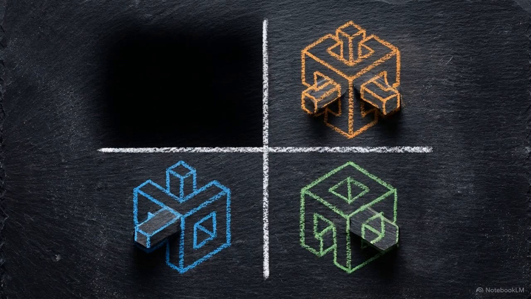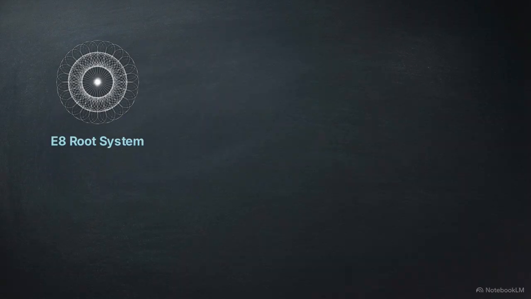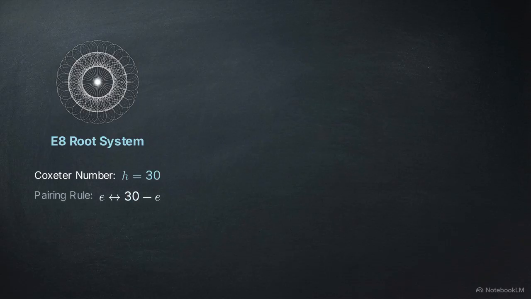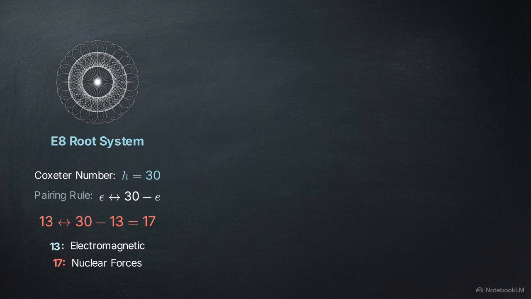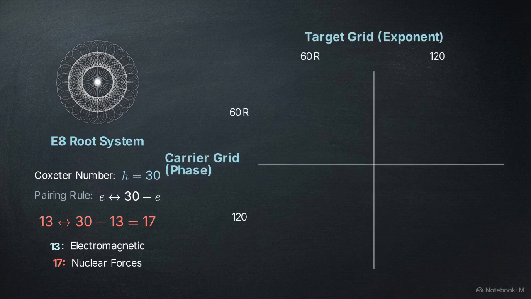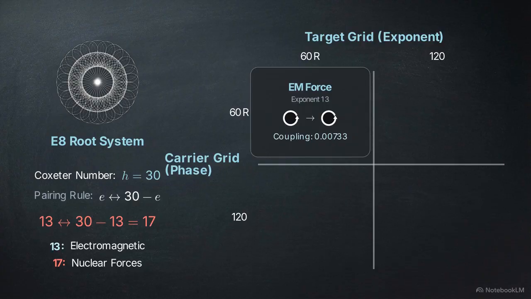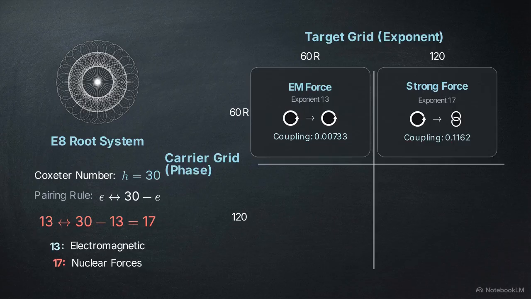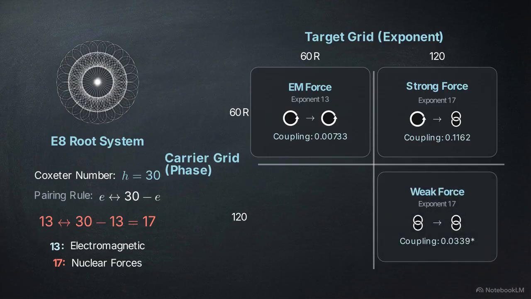This same logic extends to the remaining forces, creating a systemic gauge ladder. The E8 root system, which describes the symmetry of the manifold, has a Coxeter number of 30. This forces exponents to pair according to the depth of the root system. Since electromagnetism uses exponent 13, its conjugate, 30 minus 13, assigns exponent 17 to the nuclear forces. We can map the forces on a matrix of grid assignments. The electromagnetic rung uses a bosonic carrier and a bosonic target. The strong force uses a bosonic carrier, the gluon, to confine spinorial fermions. Evaluating exponent 17 on this mixed grid yields a coupling of 0.1162.